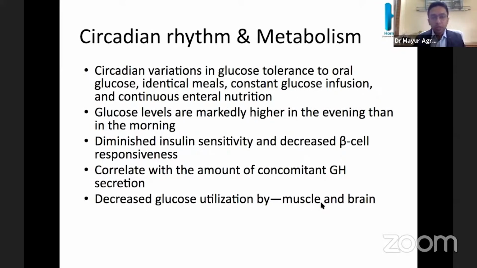Circadian rhythm and metabolism. Circadian variation in glucose tolerance to oral glucose and meals, glucose infusion and enteral feeding has been seen, with markedly higher glucose levels in the evening than in the morning. There is diminished insulin sensitivity and decreased beta cell responsiveness in the evening, which also correlates with the concomitant GH secretion, and decreased glucose utilization by the muscle and brain. They also have their own circadian rhythm, so this decreases in the evening, and by virtue of all these things, we have a higher glucose level in the evening.